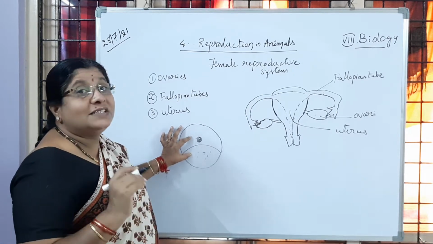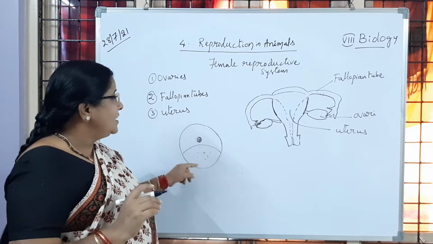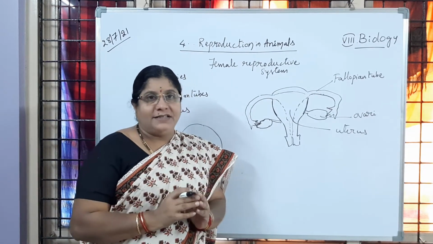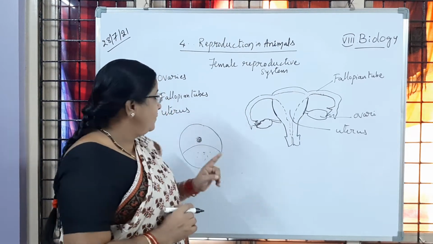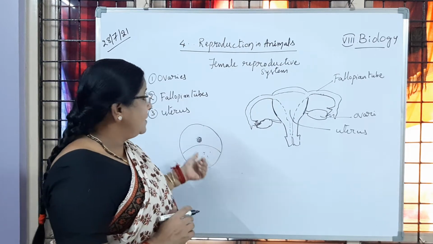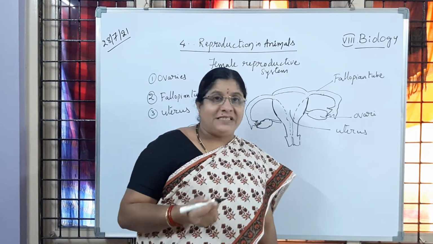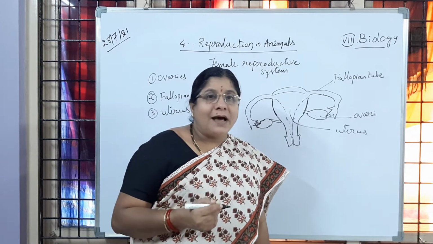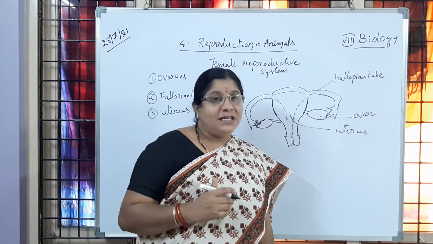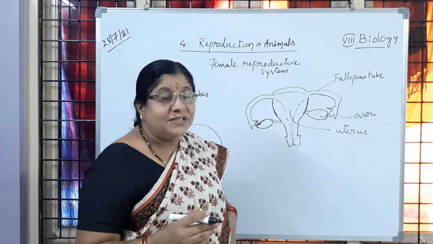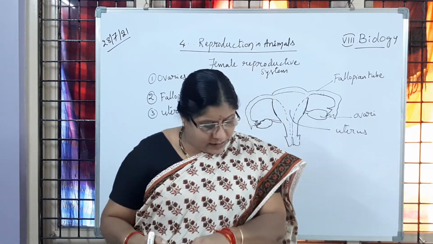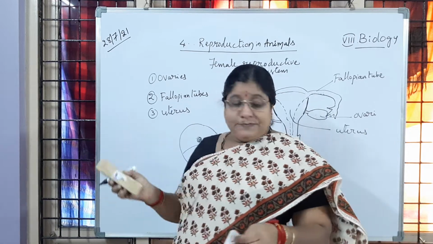This ovum is also a single cell, round or circular in nature. When compared with the sperm, it is a little larger in size. One ovum is released. This ovum contains the animal pole and vegetal pole. In the animal pole we can observe the nucleus or genetic material, and in the vegetal pole nourishment is present. Reserve food is present, which is going to provide nourishment to the egg. Is it clear to you?